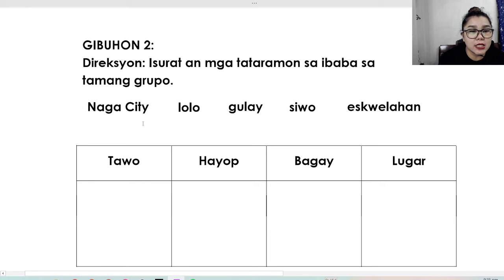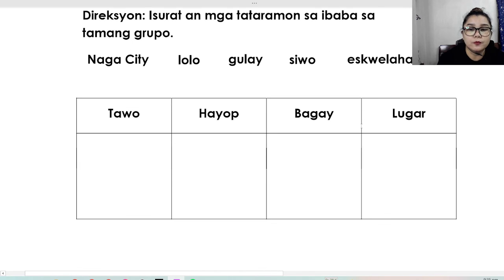So Naga City, Lolo, Gulay, Sibo, Eskwelahan. So these are 5 common words that we used previously. So, all you have to do is identify if it's tao, hayop, bagay, o lugar. So, try to write it on the proper group and written correctly. So, pause para matapos itong gibuhon 2.